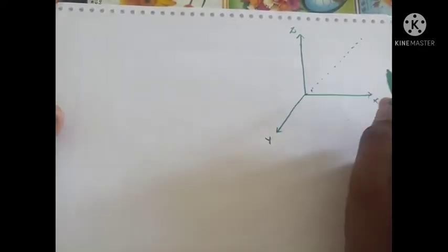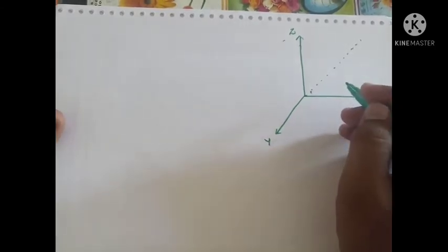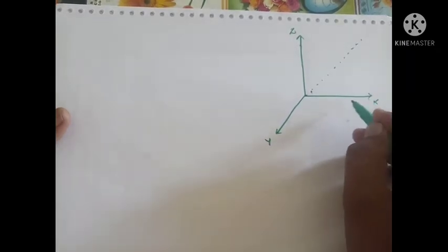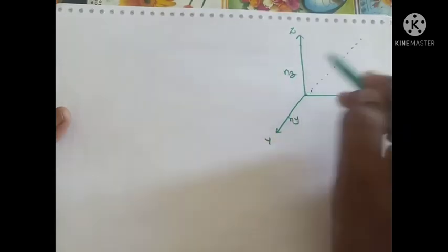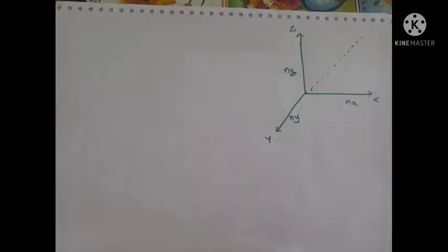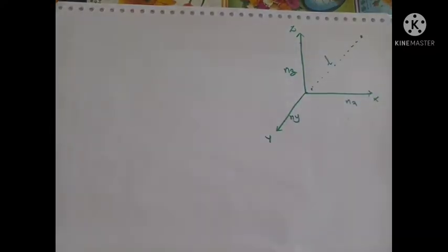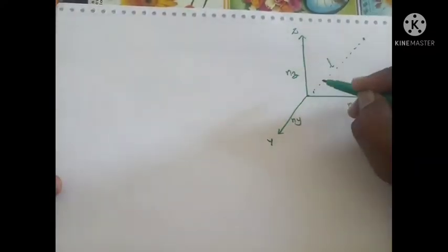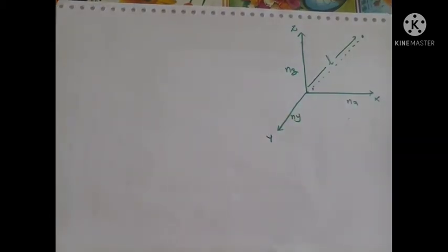The number of loops in each direction, nx, ny, nz, we know that. So the loops formed along the x direction can be nx, along the y direction ny, and along the z direction nz. The length from here to here is small l.